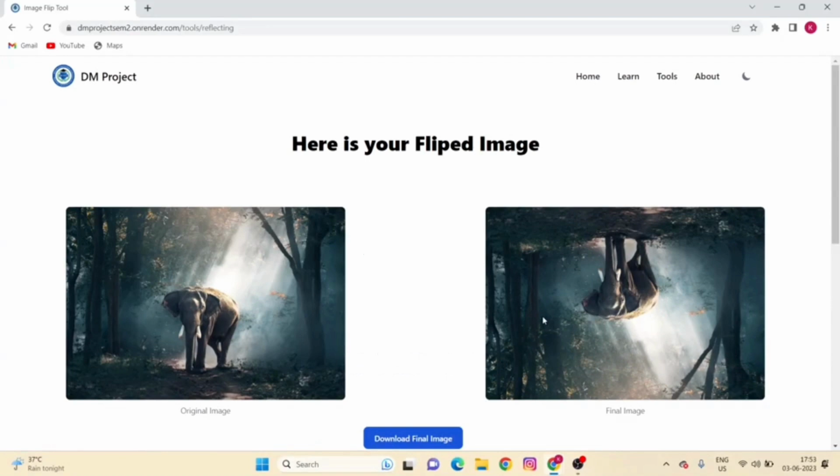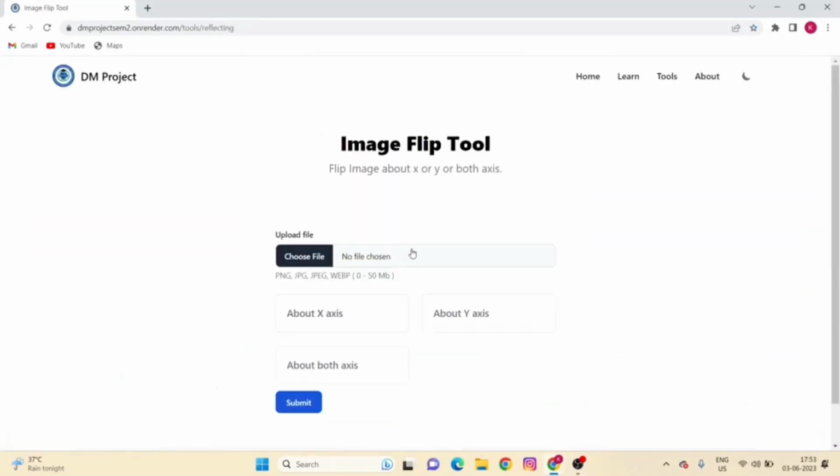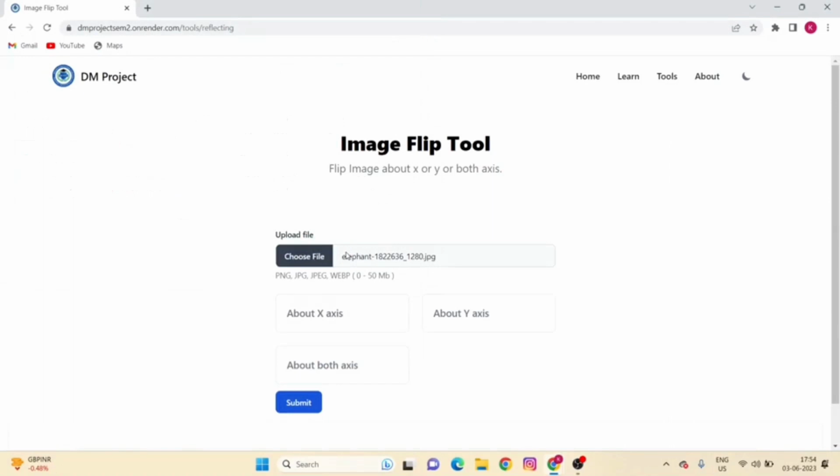So in the output image, your image will be reflected about X axis, and for doing reflection about Y axis, you have to choose Y axis option from here and submit this.